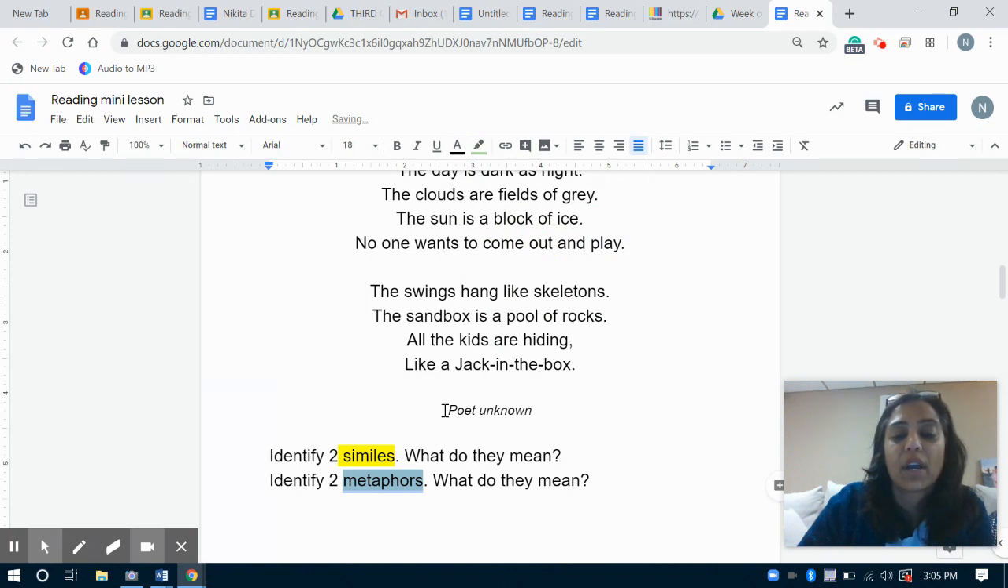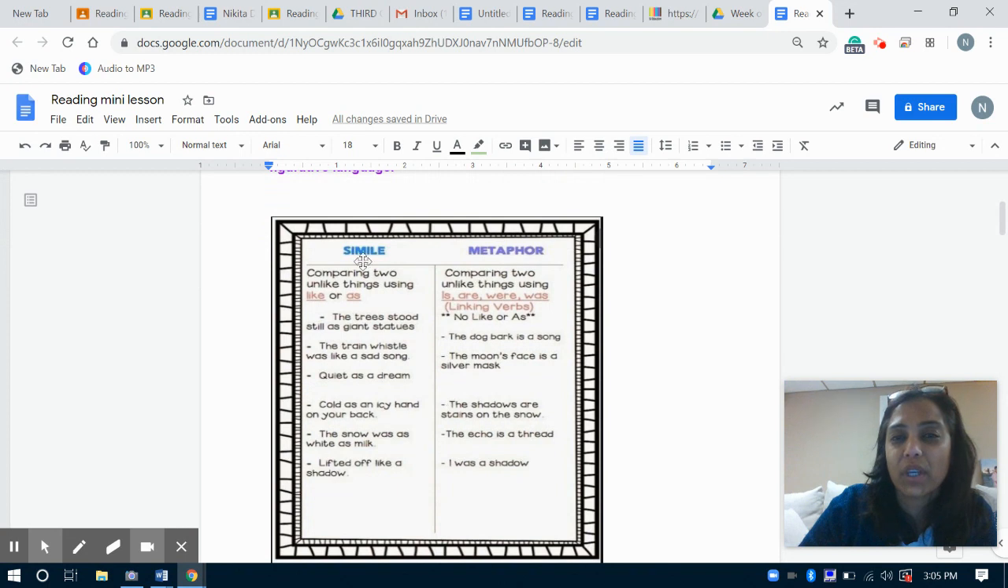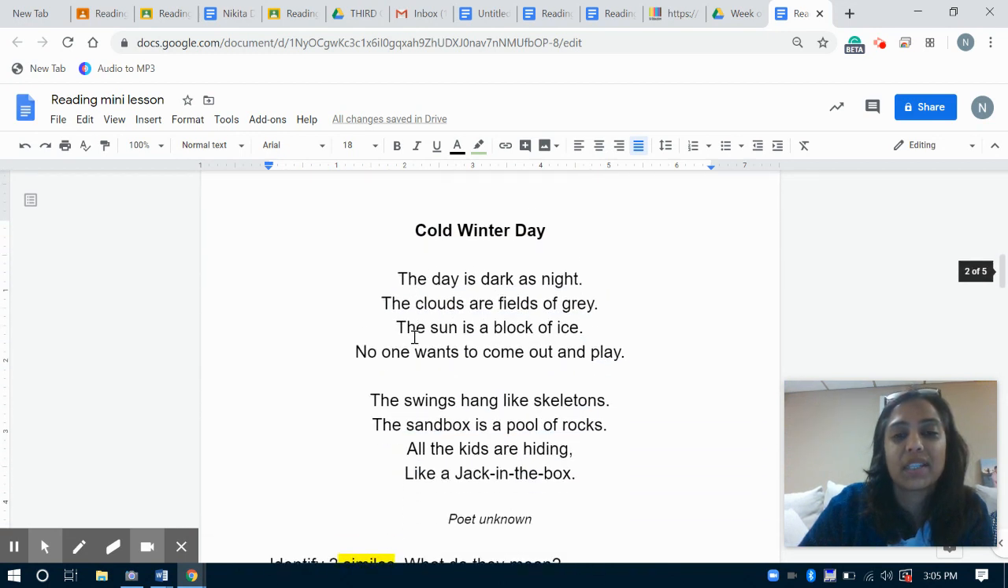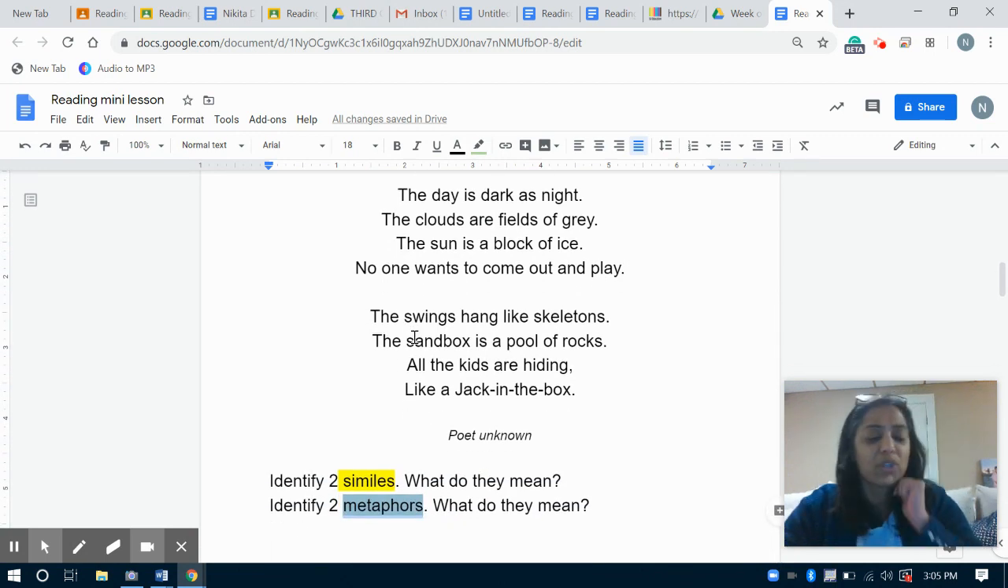Okay, there you go. So, two similes. Now don't forget, if we go back up here, similes, what words do they use? Like or as. So if we go down over here, let's see what is being compared with the words like or as. Okay, so the swings hang like skeletons.